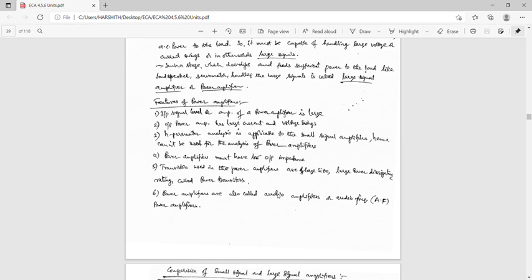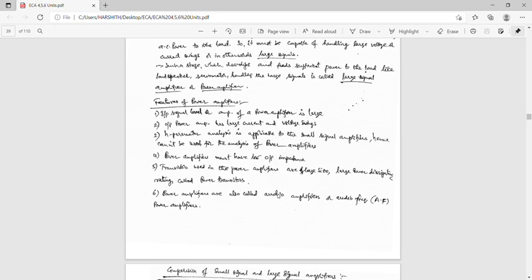The sixth one is that the analysis of signal distortion in case of power amplifiers is important. Power amplifiers are also called audio amplifiers or audio frequency power amplifiers.